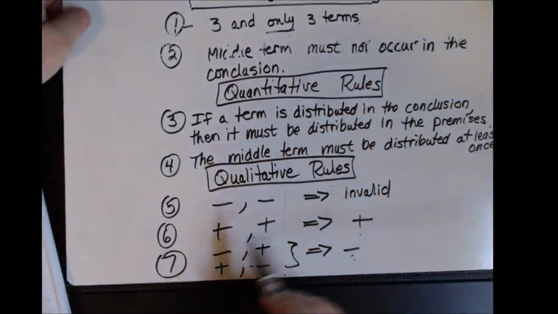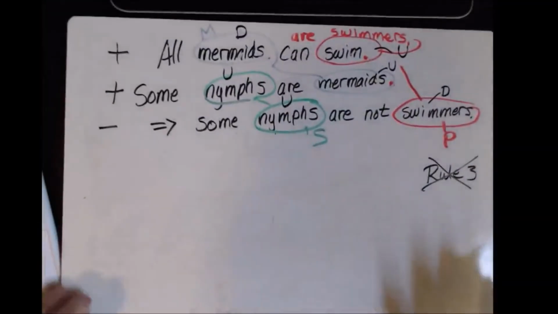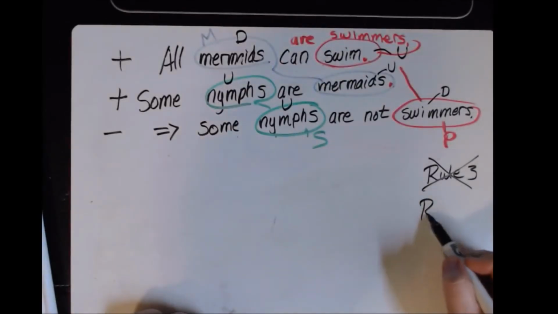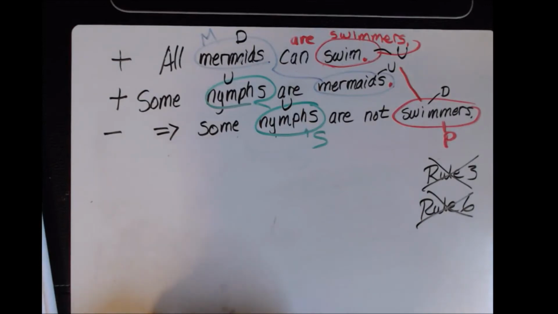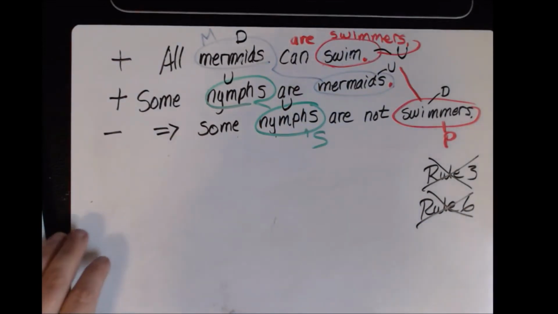Sorry, 6. So this syllogism is invalid because it violates Rule 3 and violates Rule 6. Okay, that is the end of quiz 13.